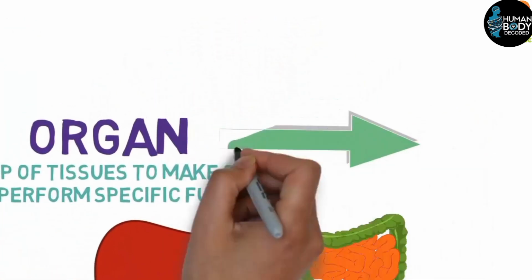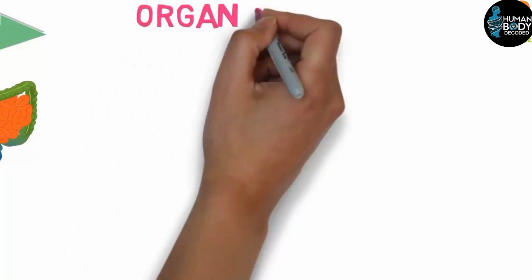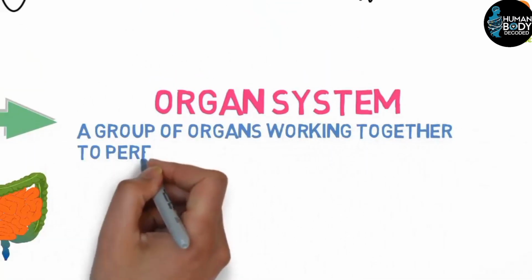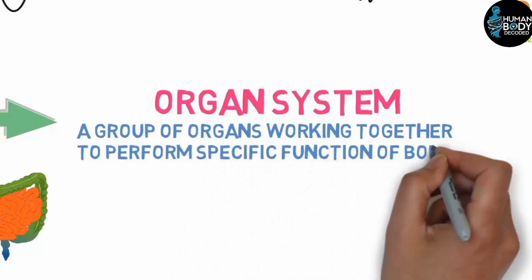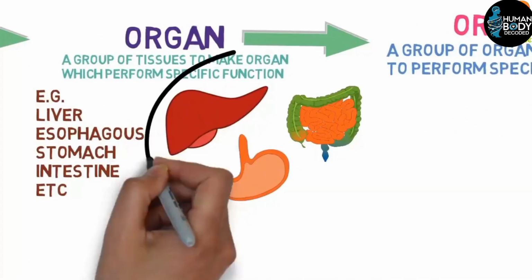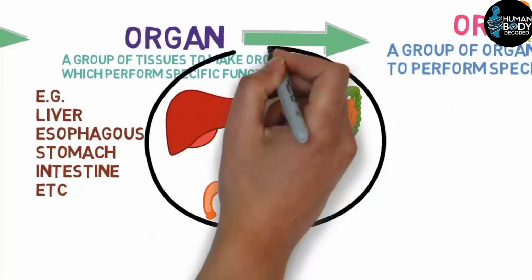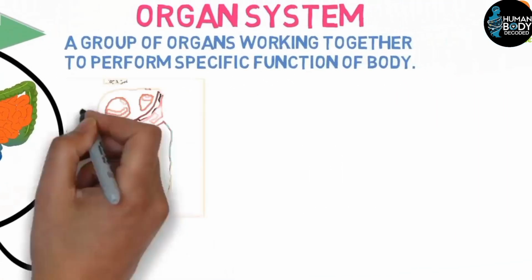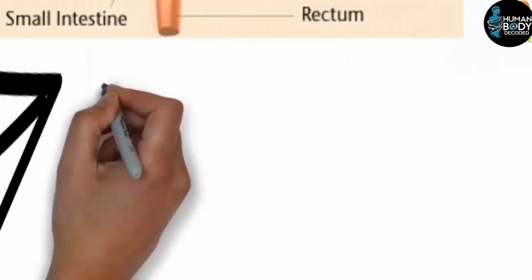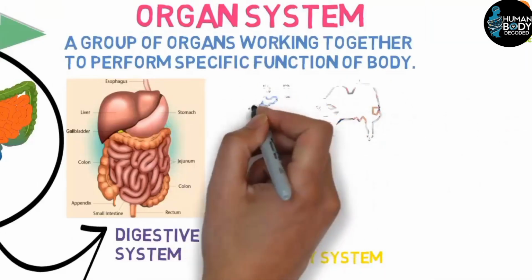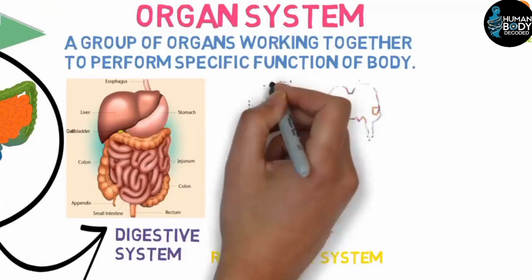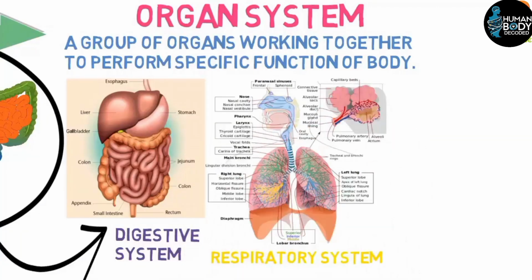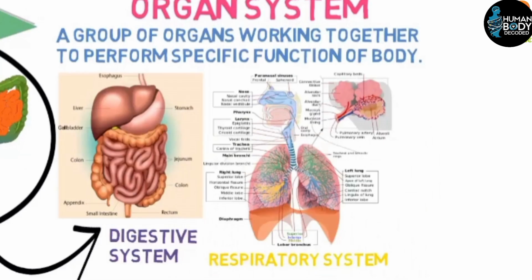Friends, organs combine to form an organ system, meaning a group of organs that all together perform a specific function. How do they perform a specific function? Look, I just told you about organs, the liver, intestines, and stomach. All these organs together form the digestive system, which helps in digestion. The second is the respiratory system, which includes the lungs, alveoli, trachea, and nasal cavity, etc. All these things together form the respiratory system.